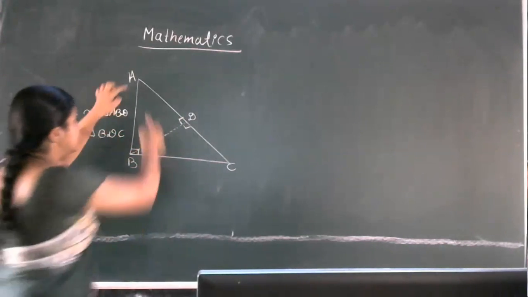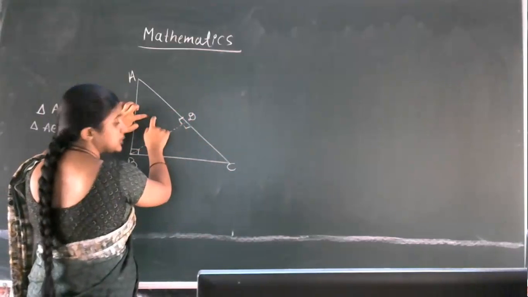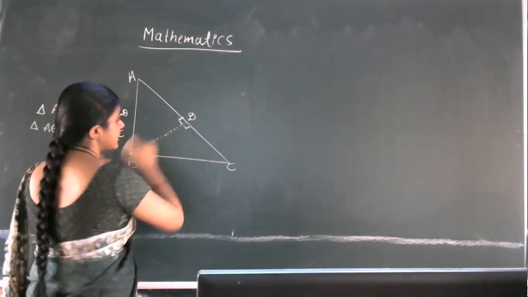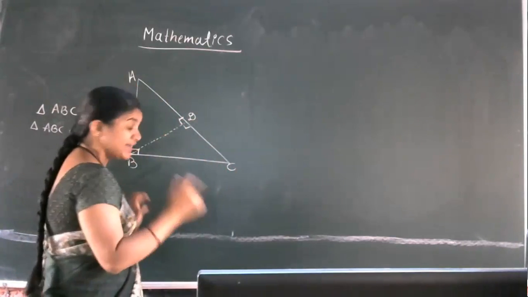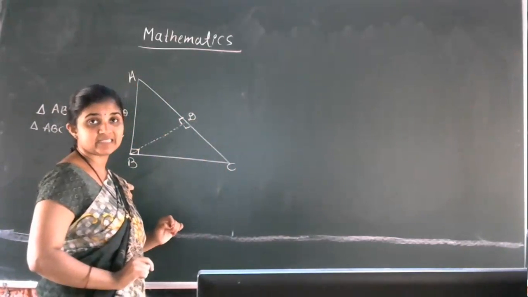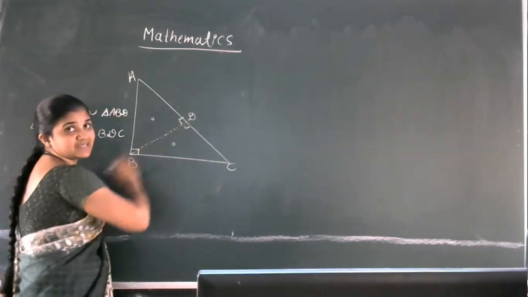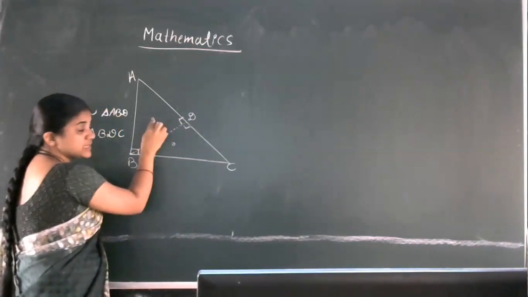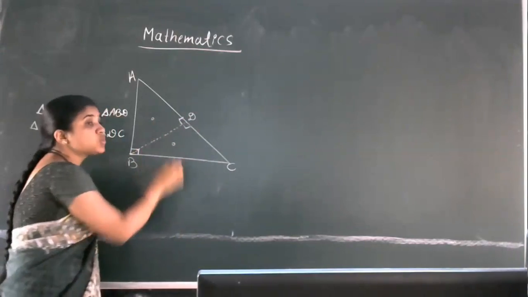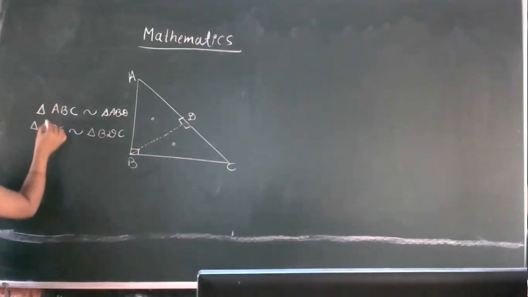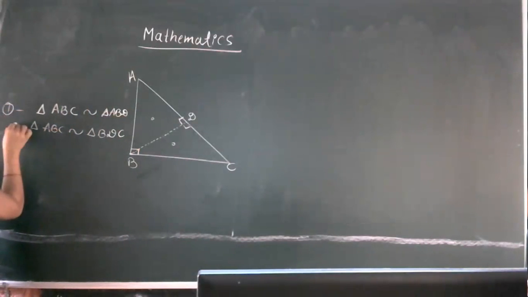This triangle ABC is similar to this small triangle, and again this triangle ABC is similar to the other small triangle. Now, the theorem 2.7 statement is, whatever we are getting after drawing this line construction, we are observing these two triangles. These two triangles are also similar to each other. So now you just observe. This is equation 1. This is equation 2.